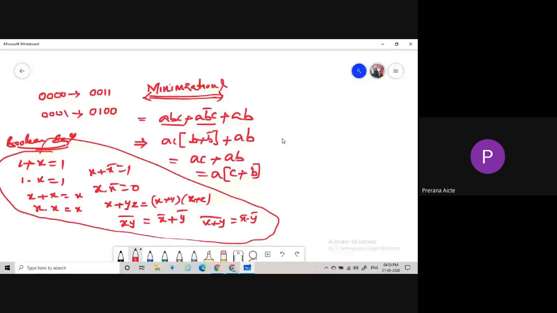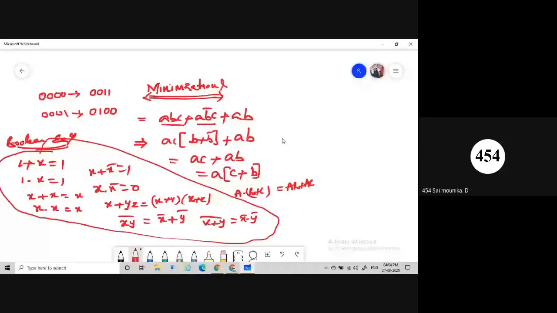So first, you know these formulas: 1 plus x equals 1, 1 dot x equals x, x plus x equals x, x dot x equals x. And one of the distributive laws: a dot (b plus c) is nothing but ab plus ac. By using these formulas we are reducing the equations.